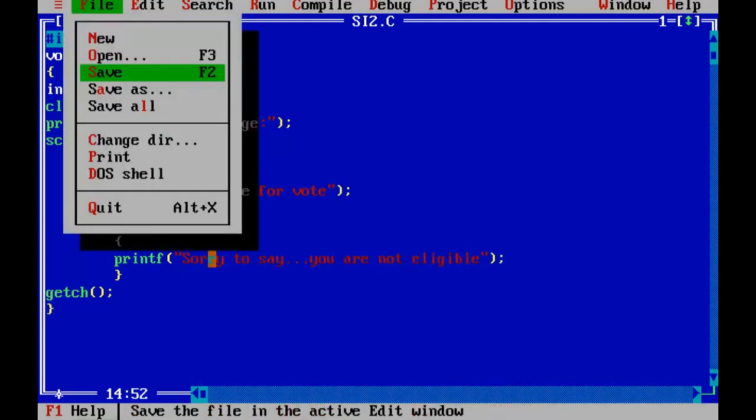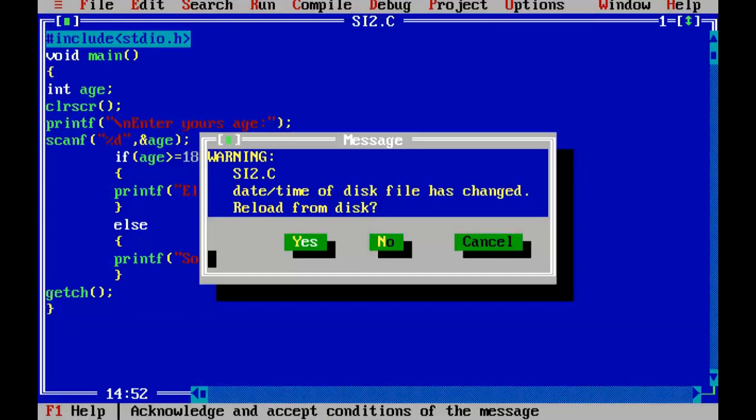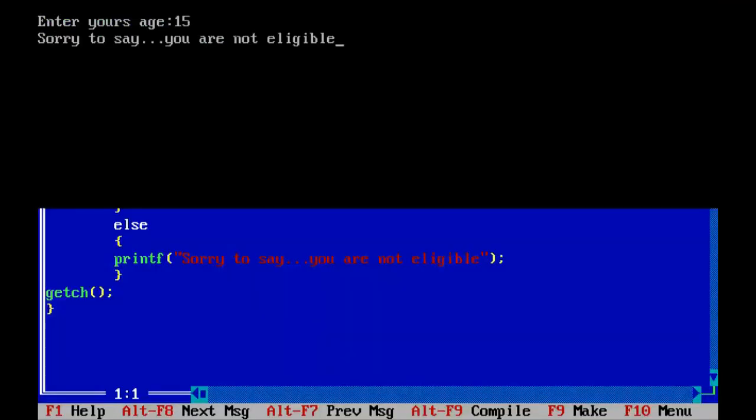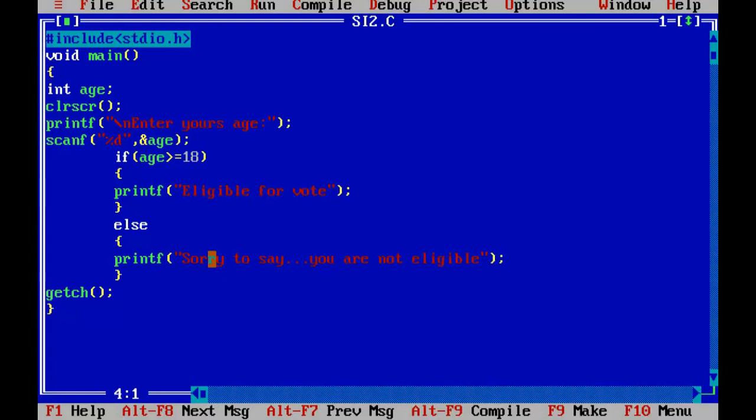Okay, now run the program, save and run. I enter my age 46, eligible for vote. Okay, I enter 15. Sorry to say, you are not eligible. Okay, I allow one more example. I take that is year, to check entered year is leap year or not leap year, and enter year to be check. Okay, enter year to be check for leap year. You can take any message, don't stick with my messages.